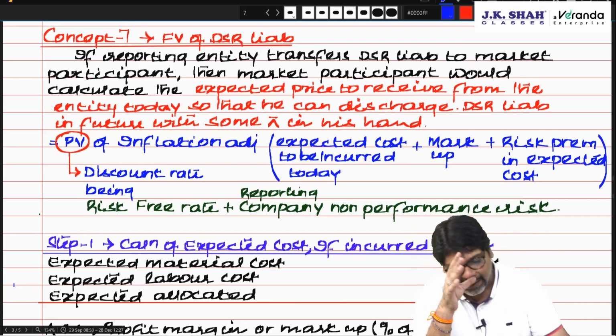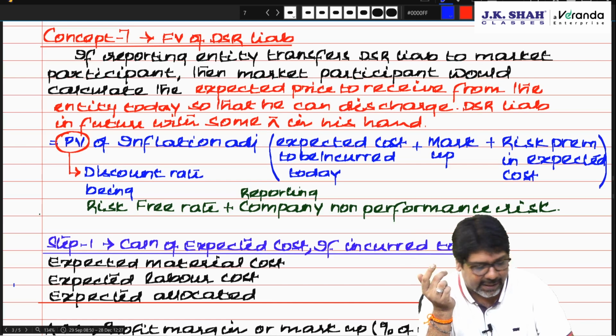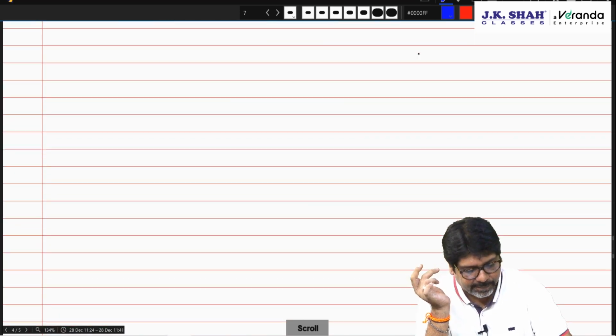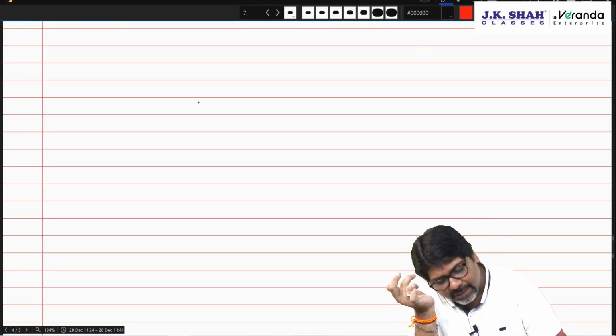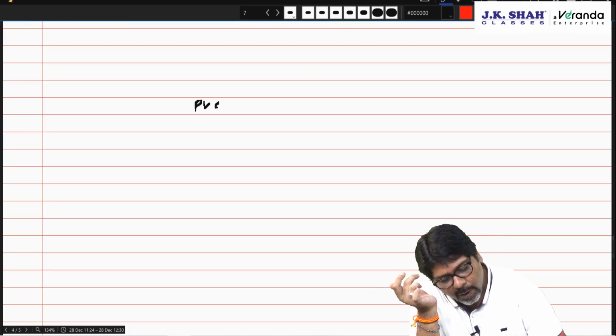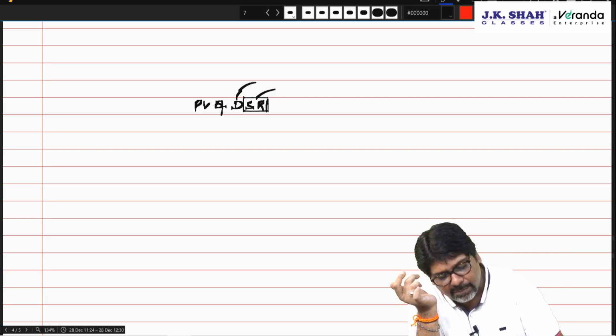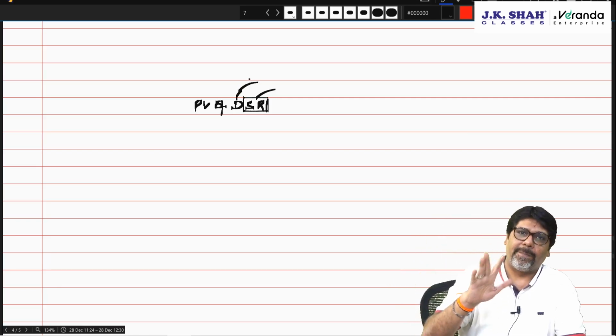Now there is one special case, that is the fair value of DSR liability. Now chartered, what is DSR? It is the present value of decommissioning and site restoration. Decommissioning means removal of the asset, the cost of removing the asset in the future, and site restoration means bringing the site to its original form.